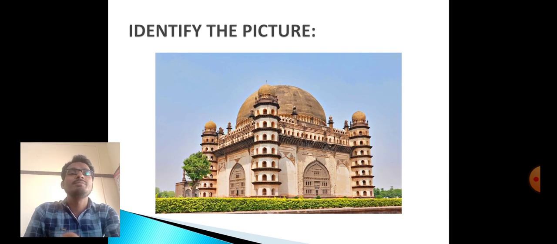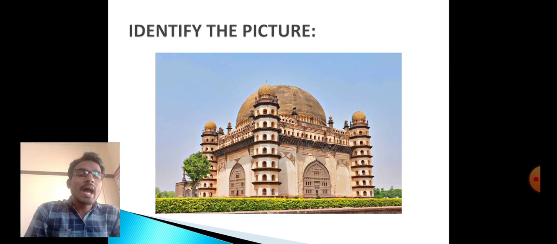Here we go. Identify this picture. Some clues I will give you here. This is in Karnataka. This is also known as Whispering Gallery. Yes, any guess from the students?